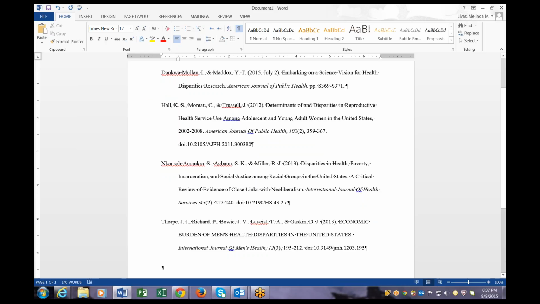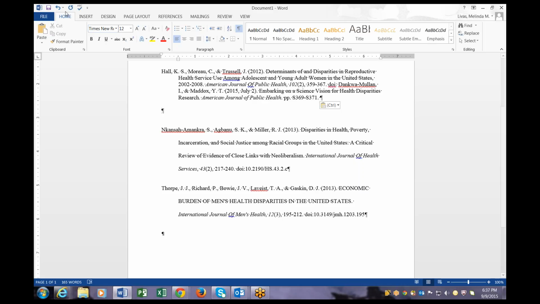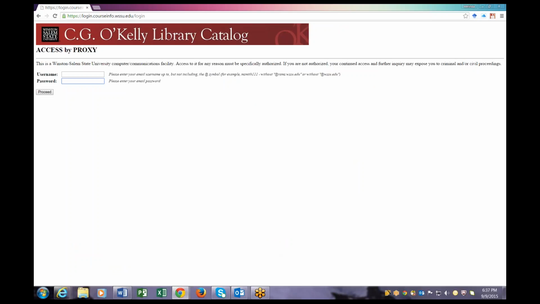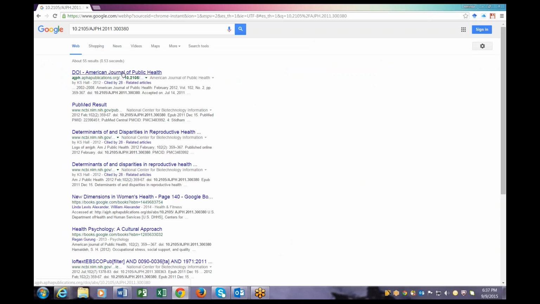A couple of things I do want to bring to your attention. You see this little funky number here? This is called the DOI, which stands for Digital Object Identifier. That means, for all intents and purposes, this is the period for this particular article. If an article has a DOI, that means I can cut and paste this number, open a browser, put it in this browser, and the article, the abstract, should pop up, and here it is.